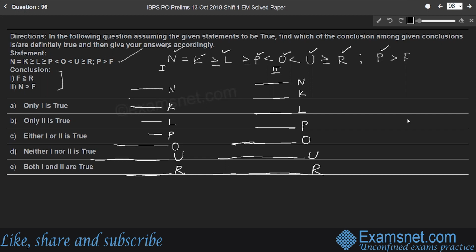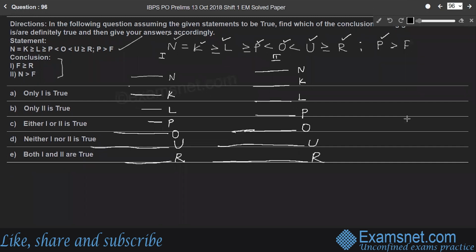So can we relate P and the remaining lines here? Yes, there is a line P which is greater than F. So there is a small line F here. And in case 2 also a small line F. So here F is the smallest line. Right? So come to the conclusion part.